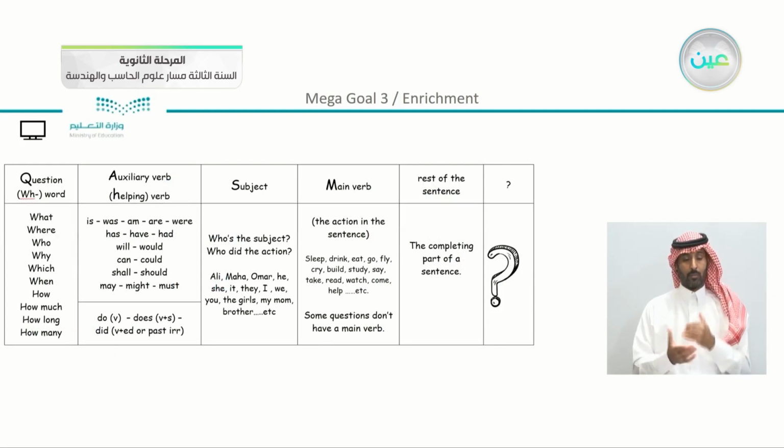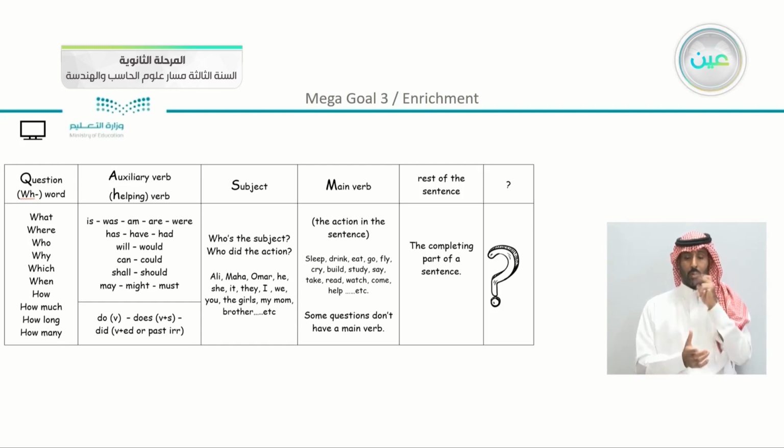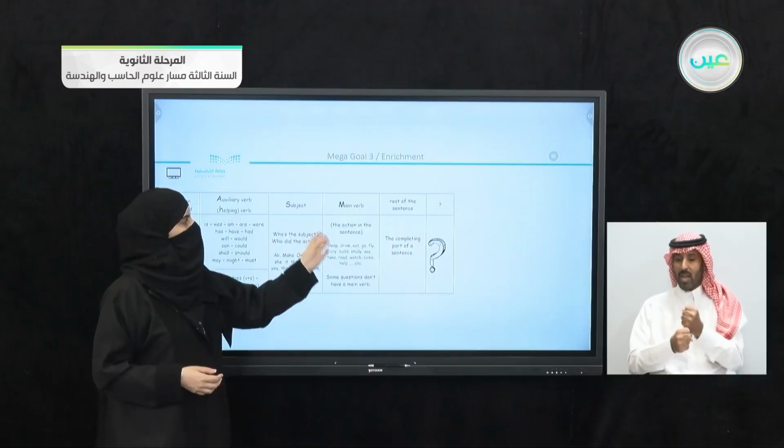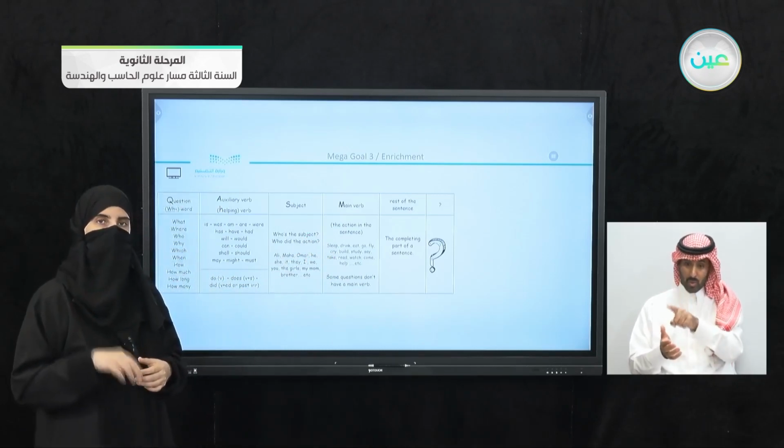Now we can see that we have a table here just to show you the arrangement of the sentence or the question. You know that first of all you have the question word, followed by the auxiliary verb, or as we say the helping verb, followed by the subject, and after the subject there is the main verb, and we have the rest of the sentence if there is any left. And of course, don't forget to add your question mark.